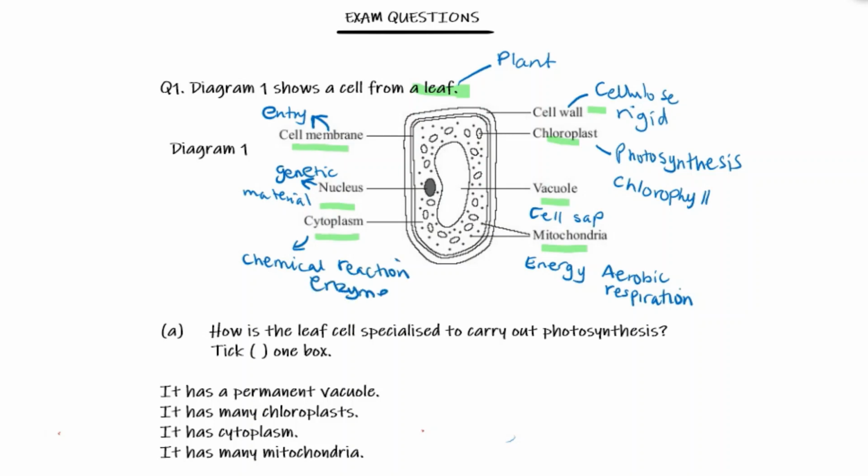This should make our next part of the question very easy. How is the leaf cell specialised to carry out photosynthesis? All we have to do is look at the top and see which of those structures is associated with photosynthesis. And we can see here photosynthesis and chloroplast. So our answer is chloroplast.